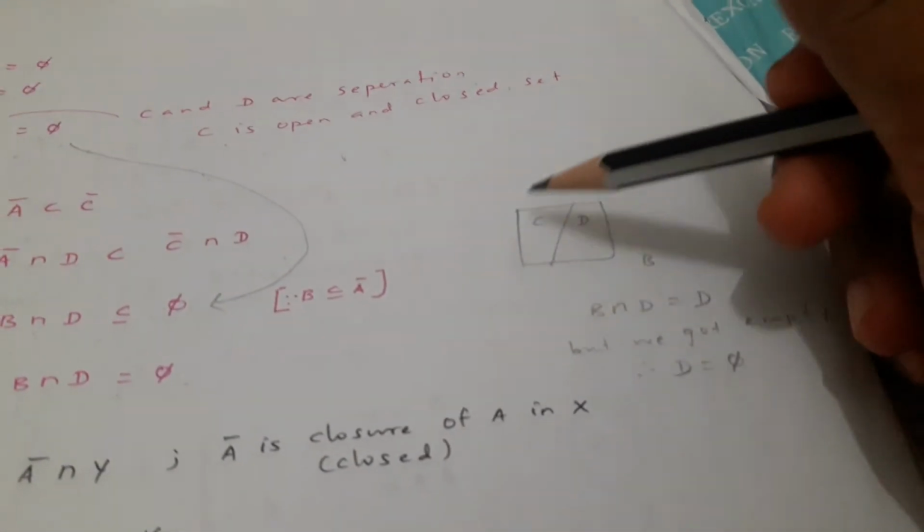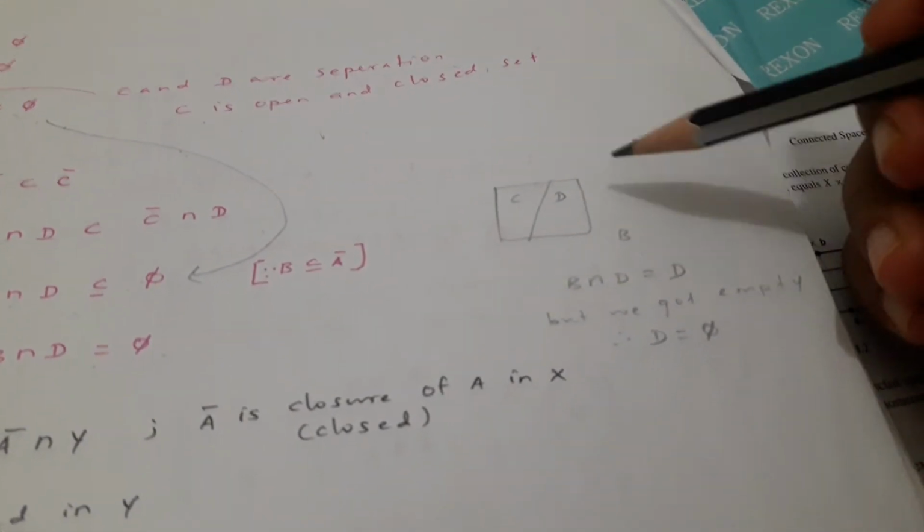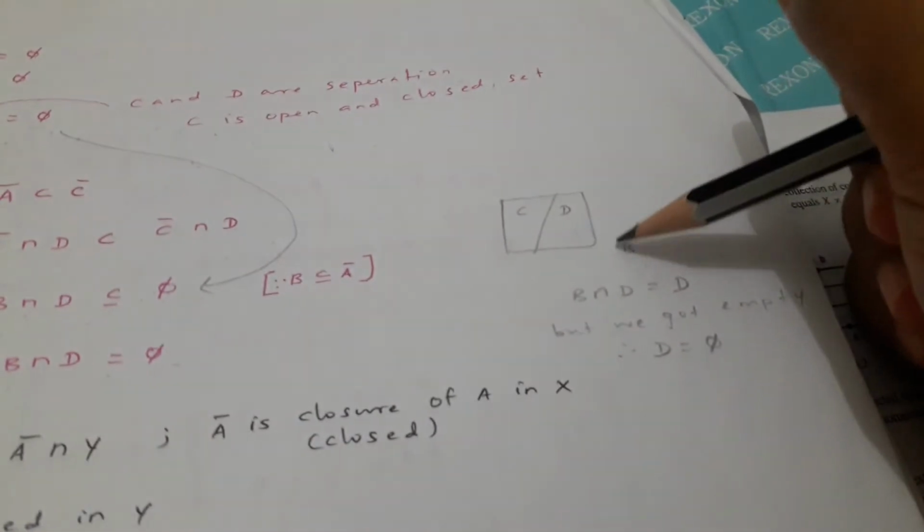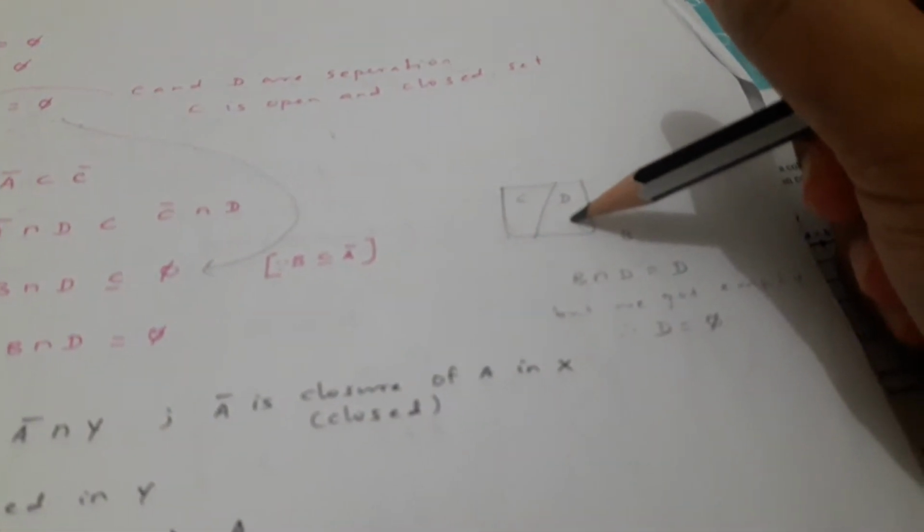So see here, C and D, and this one is B. B intersection D, if you take it, we need to get D because D is a subset of B, but what we are getting is empty. So it means D is empty.